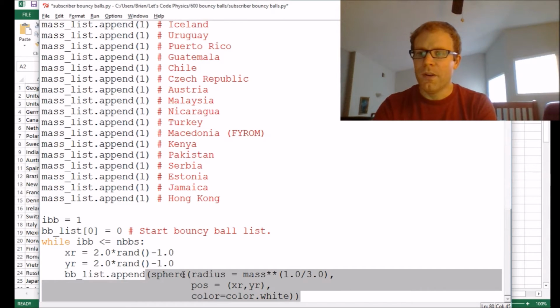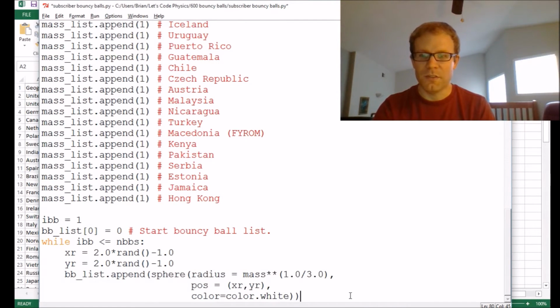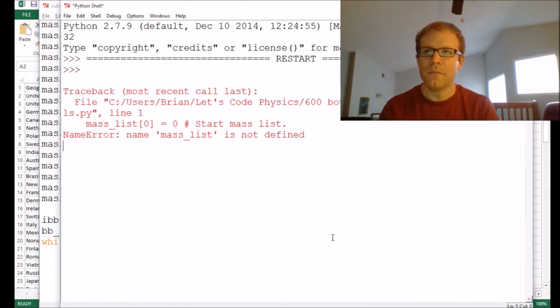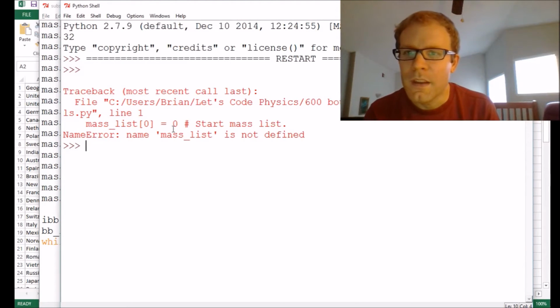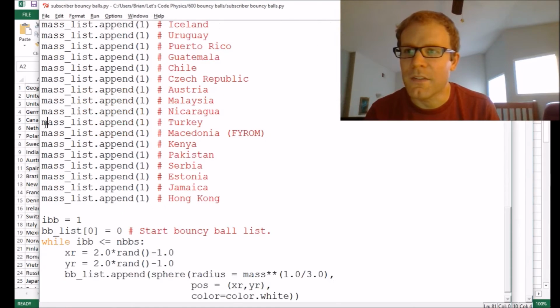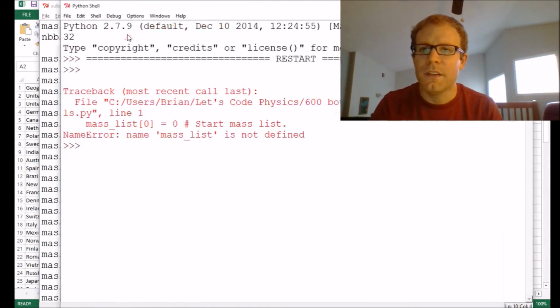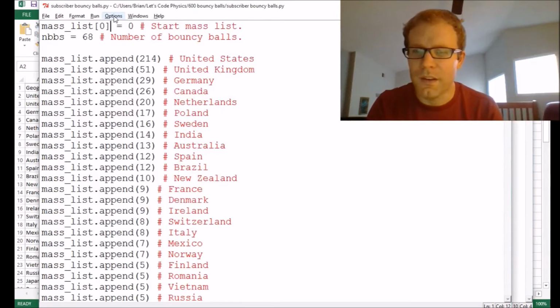And so if I run the code now, I should get 68 spheres randomly distributed. So let's see how we did here. Oh, most recent: name mass_list is not defined. All right. Mass_list of 0. Oh, right. You don't start out with an address.